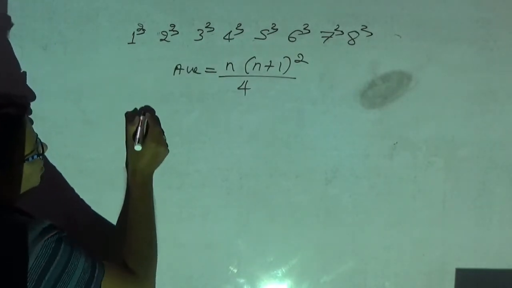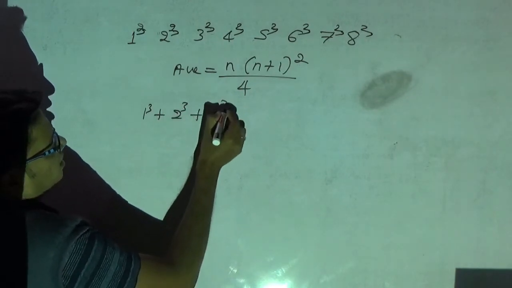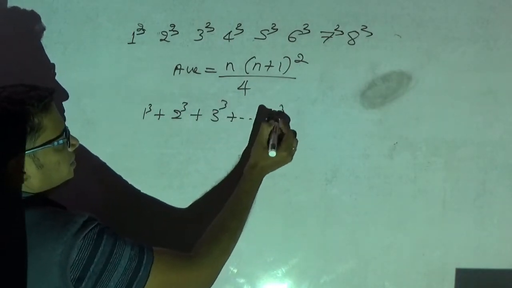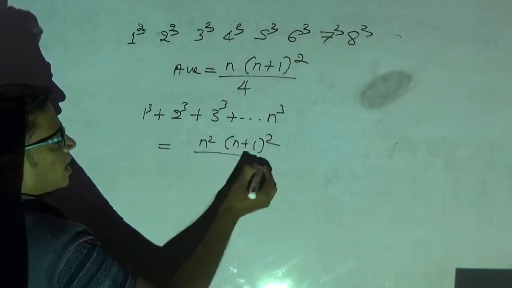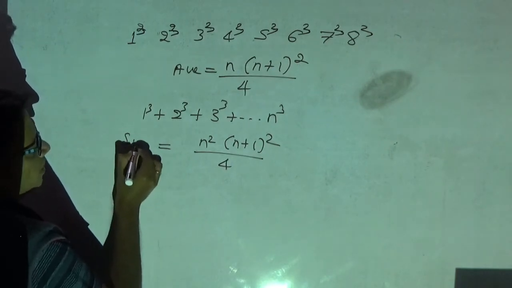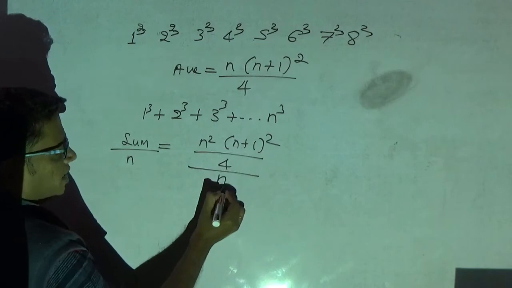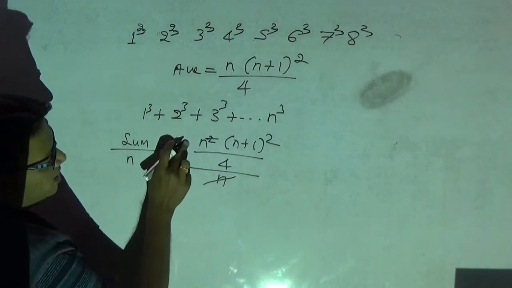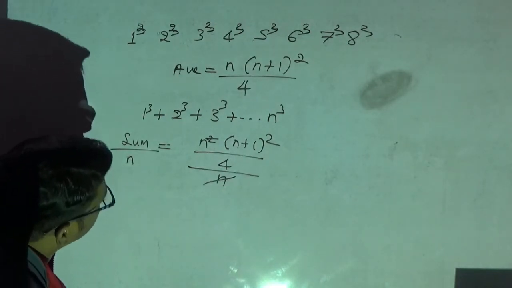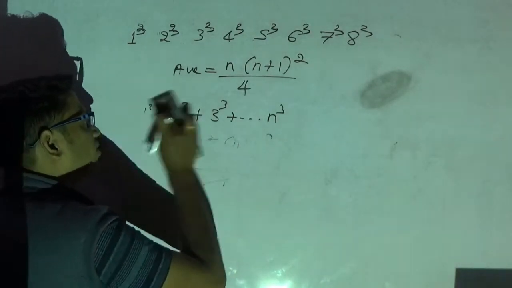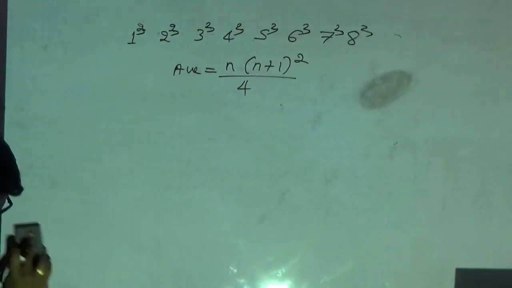I know that the sum of cubes of first n natural numbers is given by the formula n square into (n plus 1) whole square divided by 4. This is the sum, but I want average. Average is nothing but sum divided by n. Here I will divide by n, so n will cancel, one n is left out: n into (n plus 1) whole square divided by 4. That is the shortcut. Hope you have understood. So these are a few concepts on how to find the average very quickly.